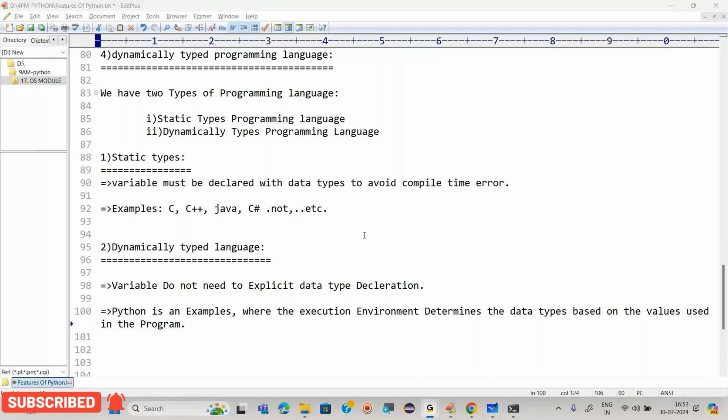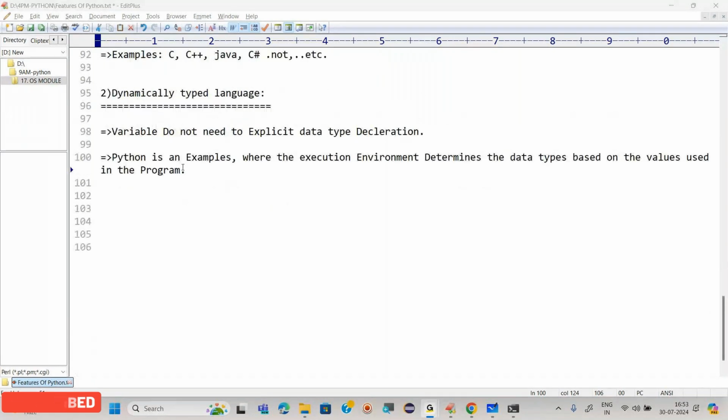So this is known as statically typed and dynamically typed. For example, Python is one of the dynamically typed languages, right?